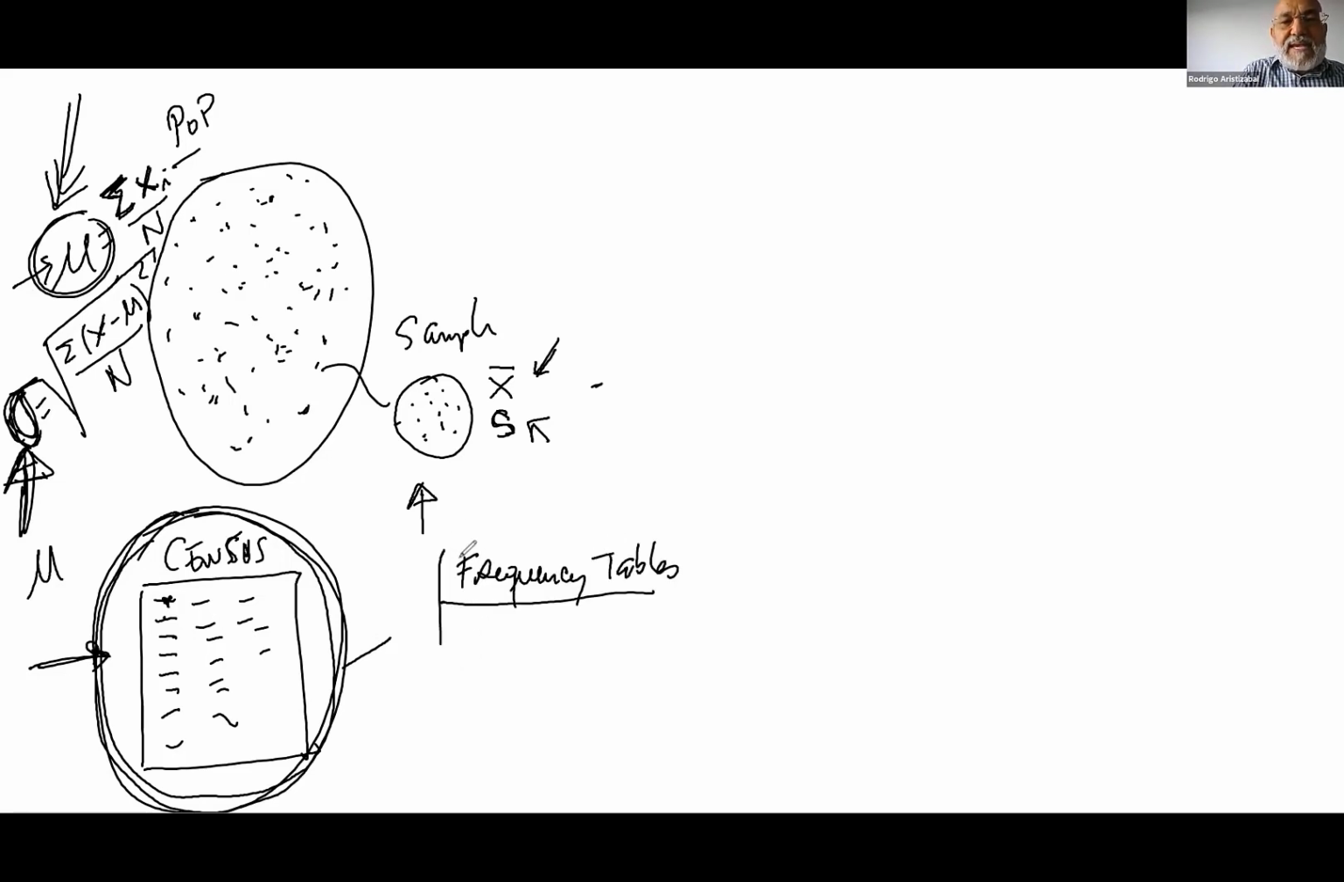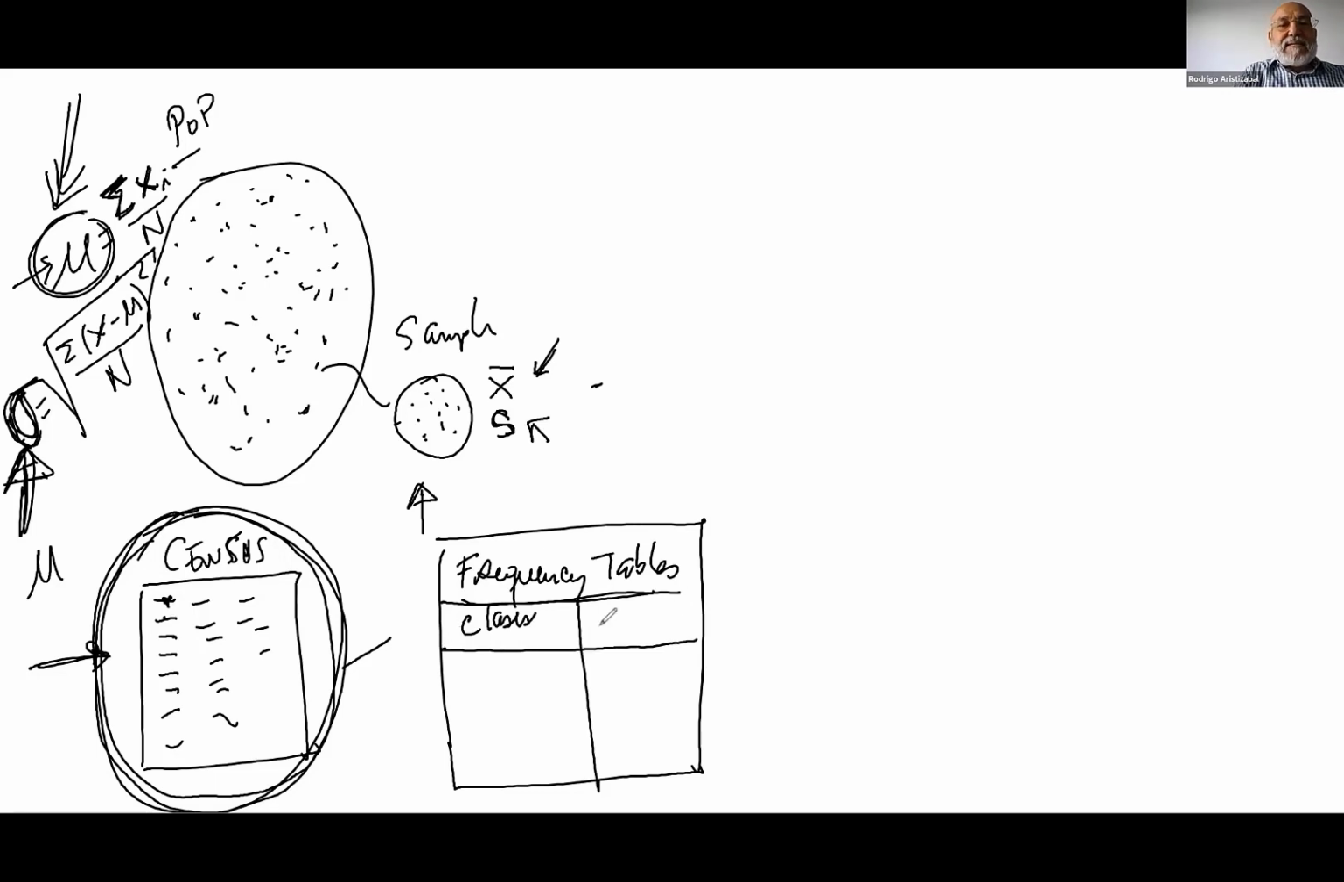What is a frequency table? We'll organize this data according to classes or categories. Then we have classes. And when we define classes or categories, then we count how many observations fall into each class. That is a frequency table.